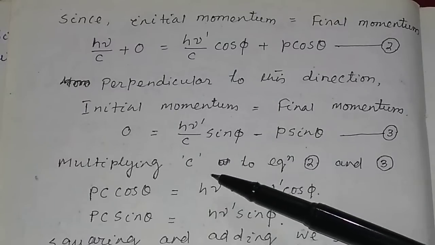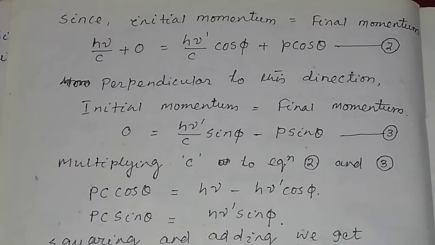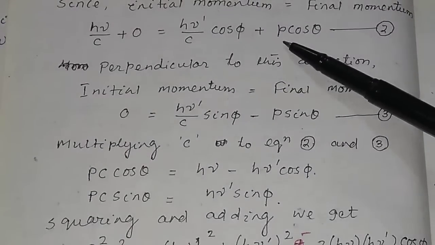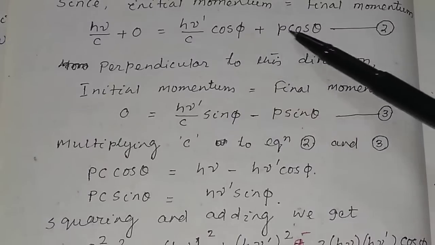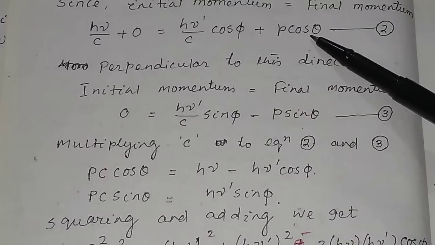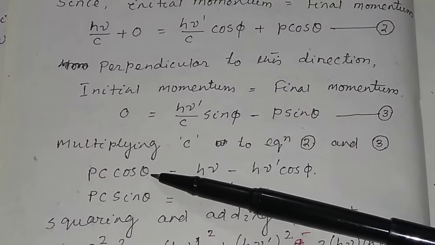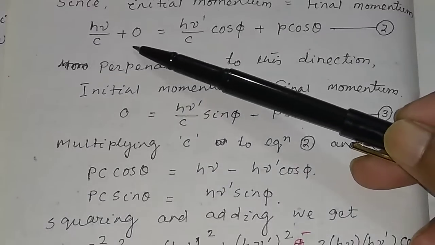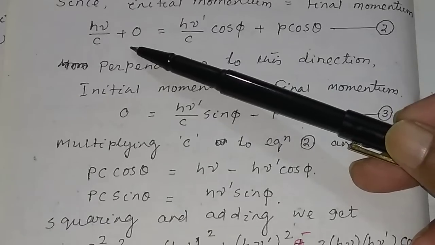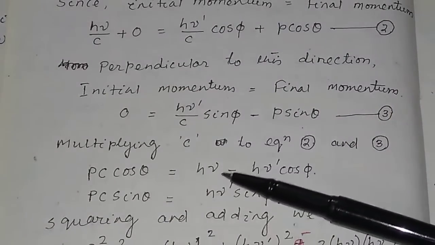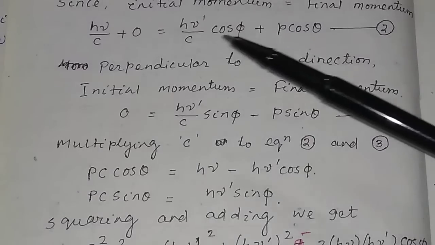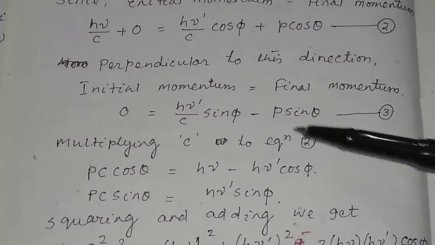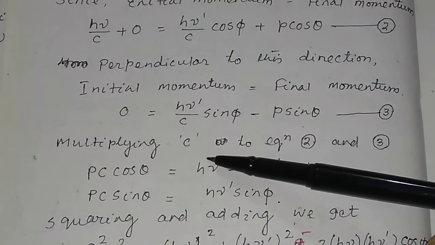If we multiply c to equation number 2 and 3, this factor will be equal to pc cos theta. I have taken pc cos theta to the left side and this factor to the right hand side, so this will be equal to h nu, and I have simplified it.